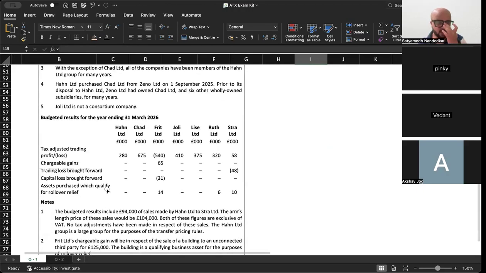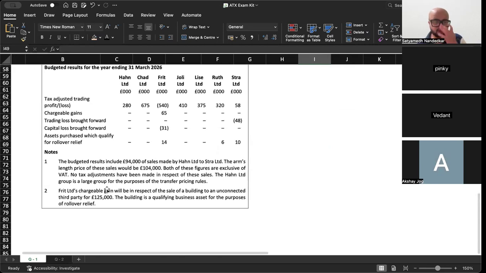They have given you tax adjusted trading profits or losses. So Frit Limited has a loss of 5,40,000. The capital loss brought forward is in Frit Limited, 31. The trading loss brought forward is in Stra Limited, 48. Assets purchased which qualify for rollover 14, 6 and 10.